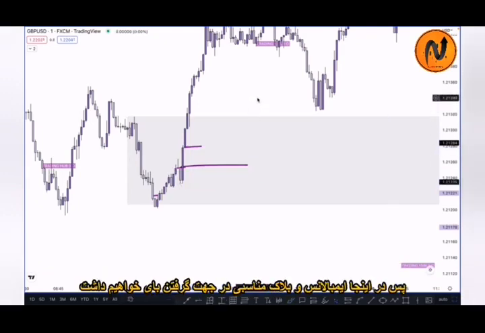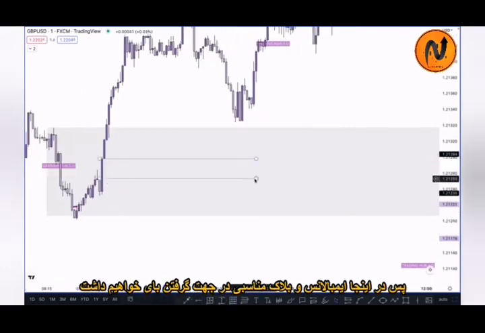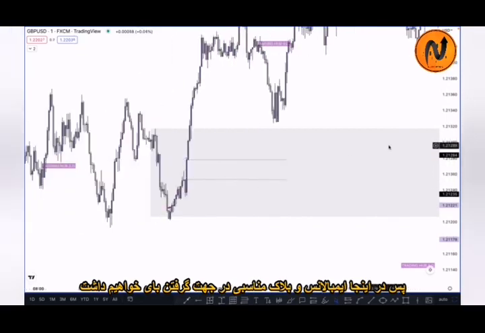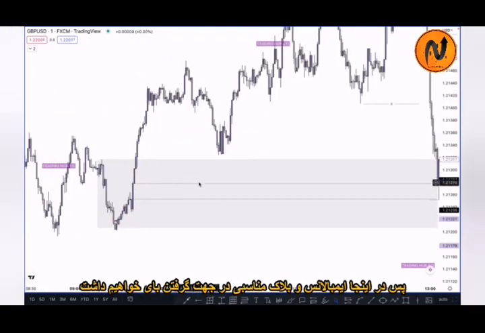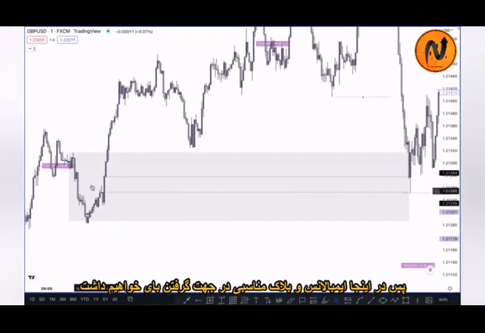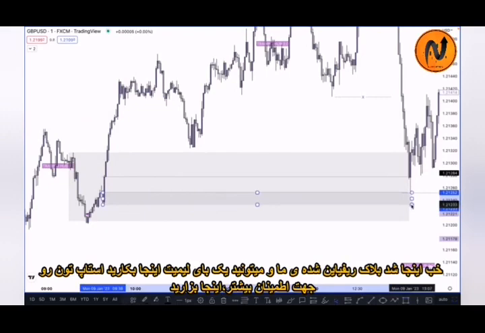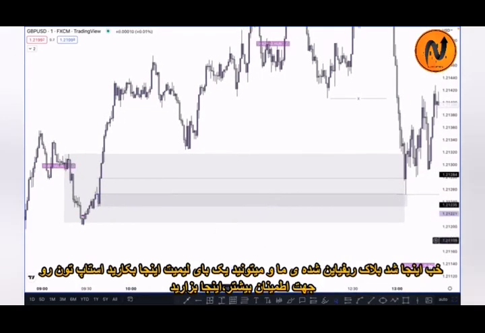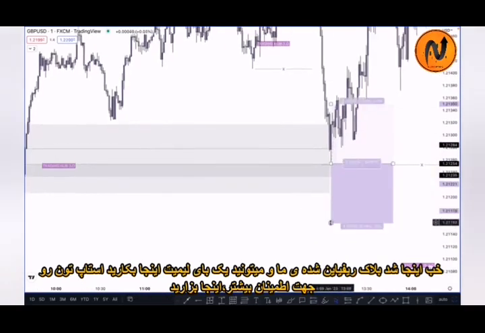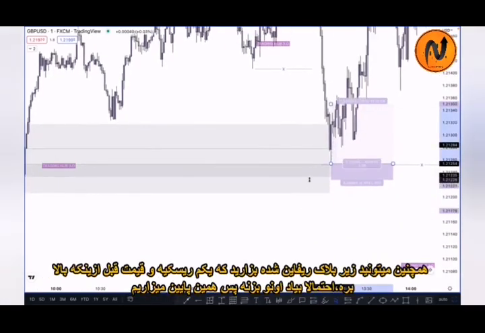So let's see what happened next here. In this case, this one and this one, right. So this one is our valid entry for the buy. There is a proper imbalance here and the imbalance is filled here, and you can simply buy on this order block, which is just below it at this point, right. So this is our refined order block. Simply you can put the buy limit here like this, and put the stop loss on the safer side, below the low, and the refined order block is here.